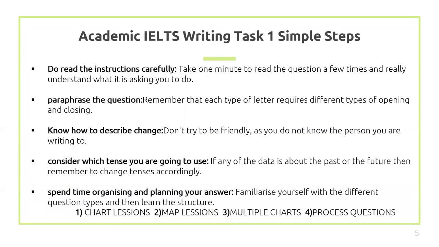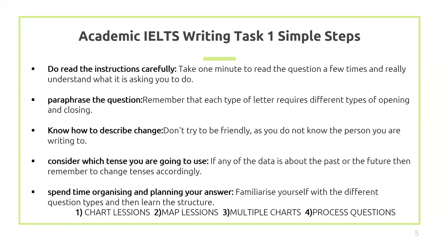Then of course there are different types of writing task graph lessons. That's what you need to learn, that there are mainly 4 lessons. The chart lessons: in chart lessons, pie chart, line graph, pillar graph, bar chart, column chart.